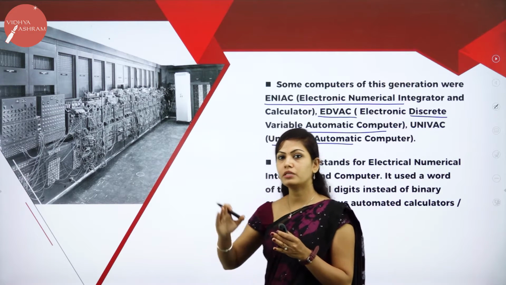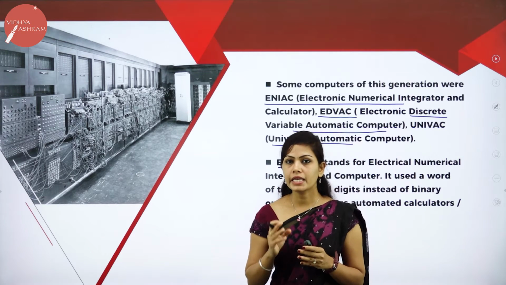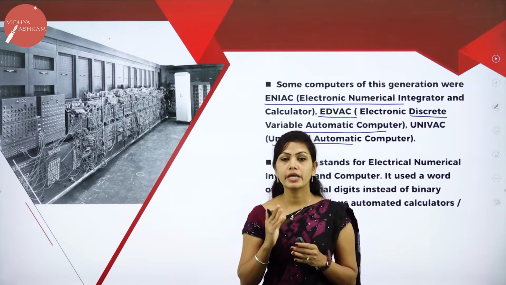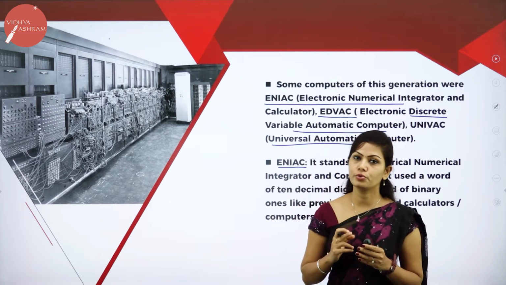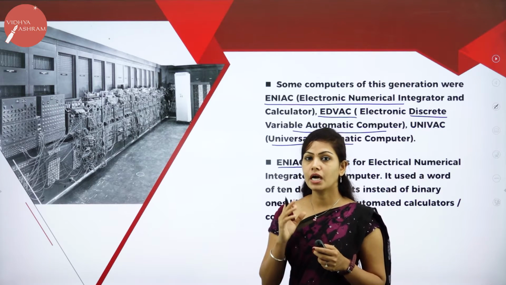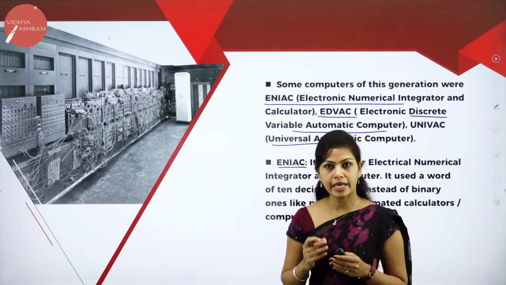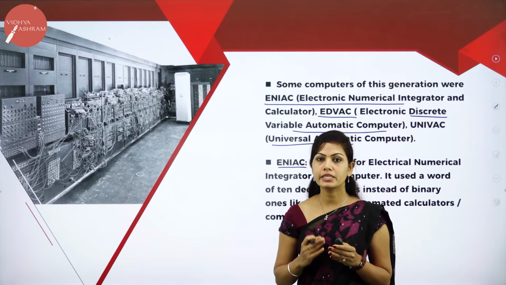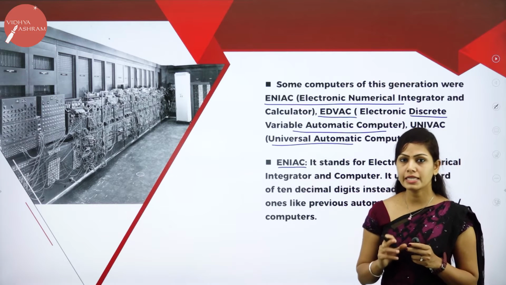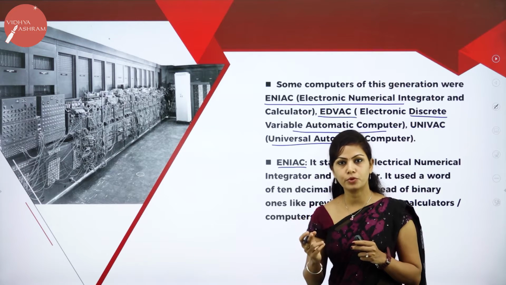ENIAC used 200 kilowatts of electric power and consisted of 18,000 vacuum tubes. It consumed more electric current, and ENIAC performed arithmetic and transfer operations simultaneously. Very important question for 1 mark: expand ENIAC. Electronic Numerical Integrator and Calculator.